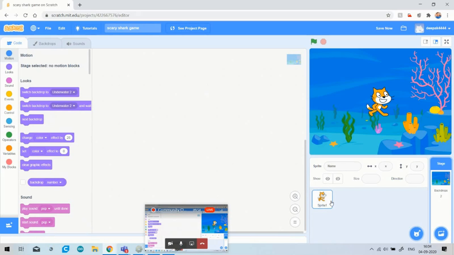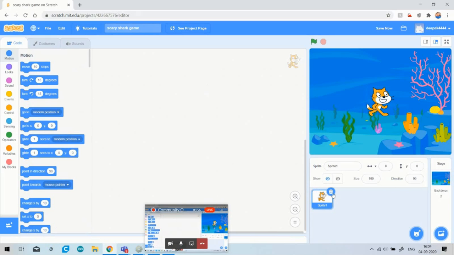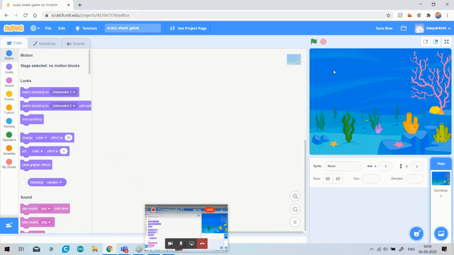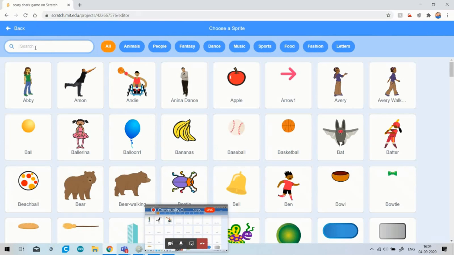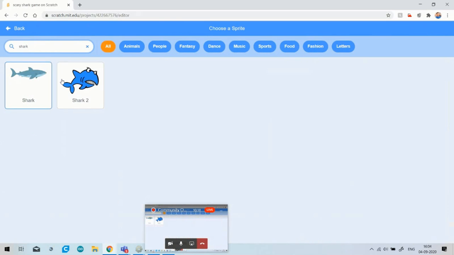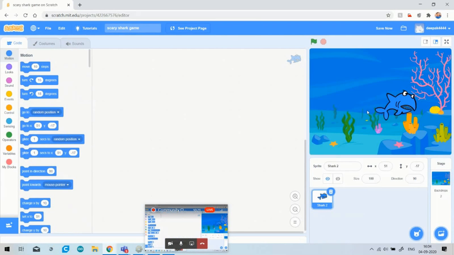Okay, now click on the sprite and delete this sprite, because we need a sprite of a shark and two other fish, which are available in Scratch itself. We do not have to download or upload a sprite from Google Chrome. Just simply click on the choose a sprite option, and write shark. Okay, so you have selected a shark. I think all of you have got it, how to select the shark in the game.